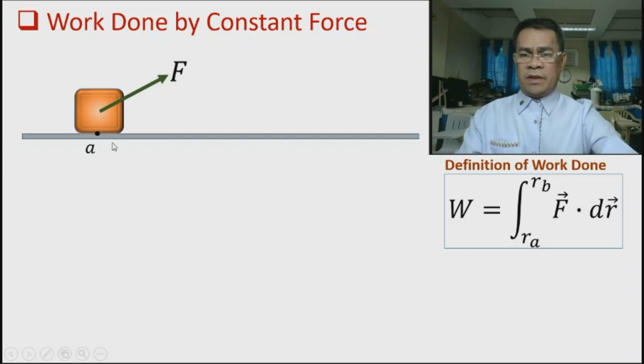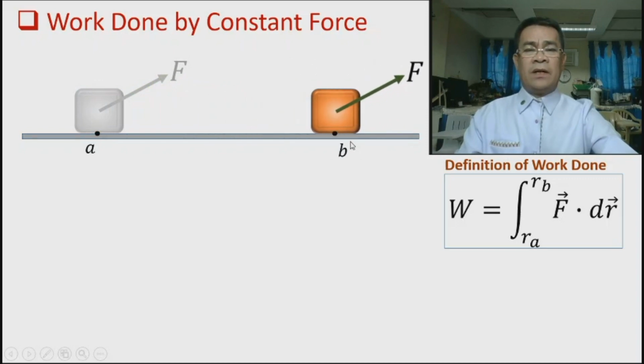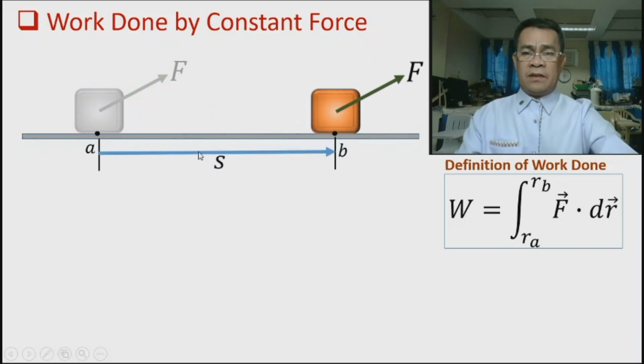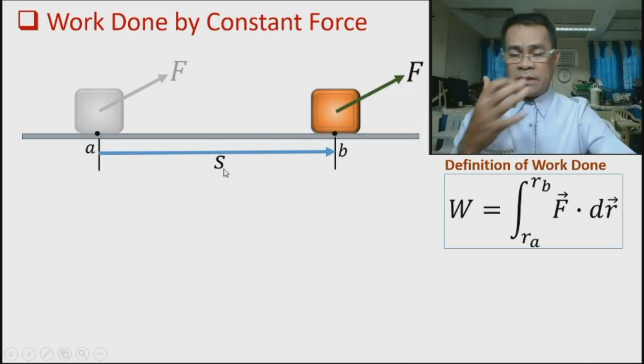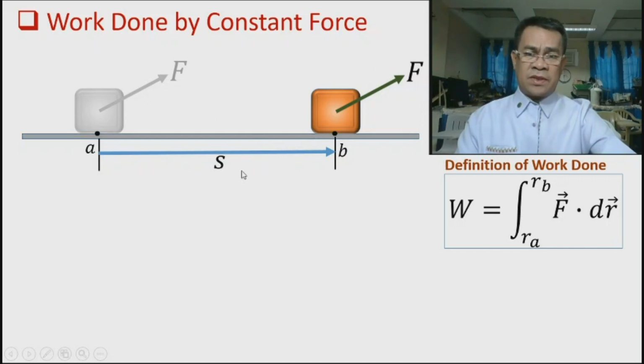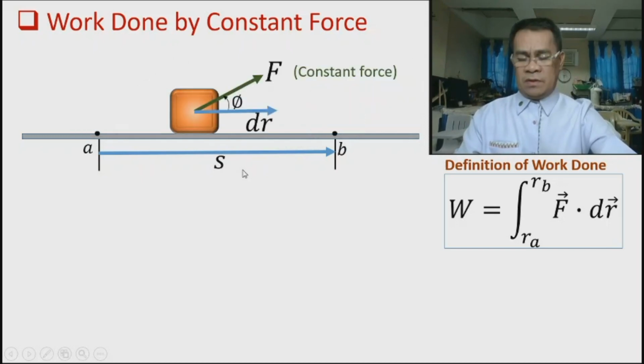It starts from A and ends up at point B. So therefore, we have the displacement because we have the change in position. Remember, change in position is the final position minus the initial, and we call that displacement. Now remember that the force is constant. So therefore, how much is the work done on the particle? That will be our concern. Okay. Now, at any point of travel, take note that we have this force as constant and we have this infinitesimal displacement.